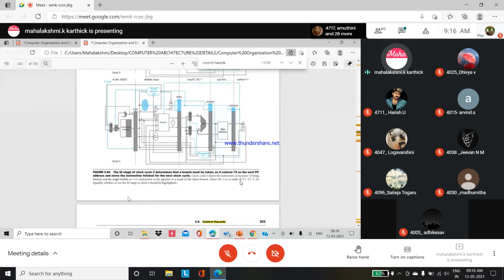See, this diagram explains the ID stage. Which is the ID stage? Here. The instruction decoding stage of clock cycle 3 determines that the branch must be taken, so it selects 72 as the next PC address and zeroes the instruction fetched for the next clock cycle. So clock cycle 4 shows the instruction at location 72 being fetched. Here 72 is being fetched.